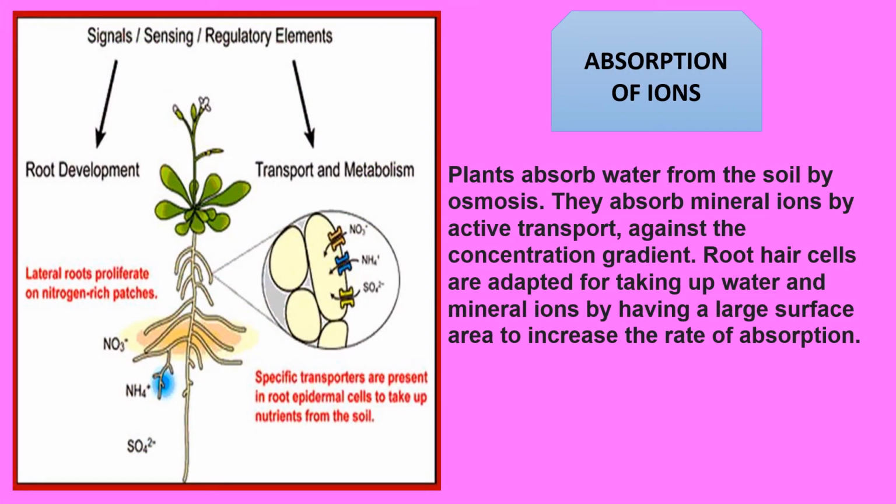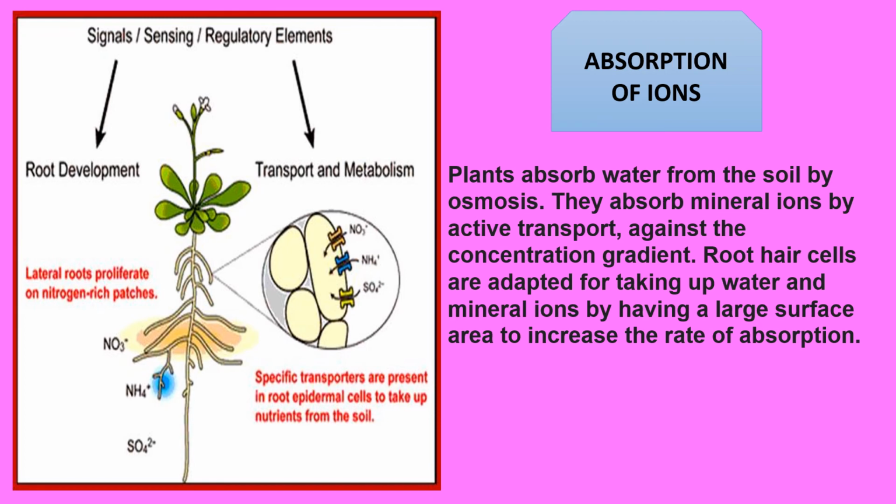The third one is absorption of ions. The process by which the substances are absorbed through the membrane of the cell in ionic form is known as absorption of ions. Plants absorb water from the soil by osmosis. They absorb mineral ions by active transport against the concentration gradient.